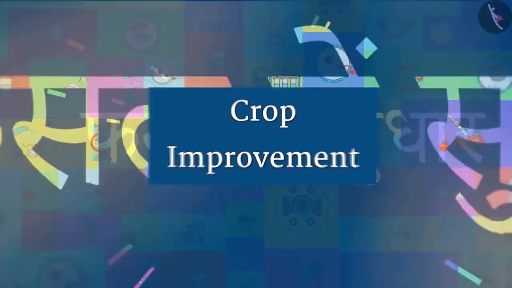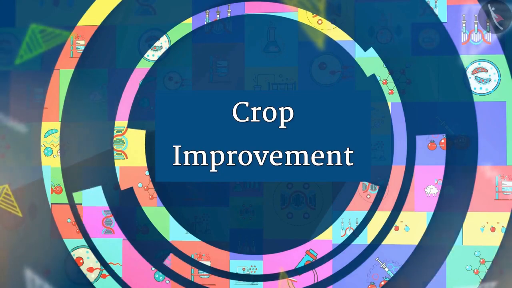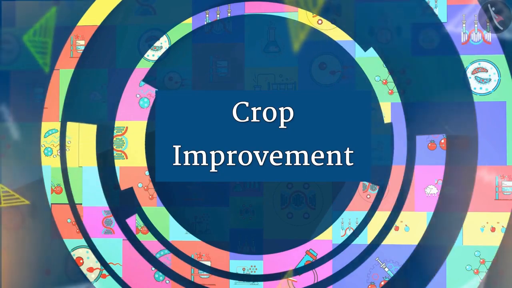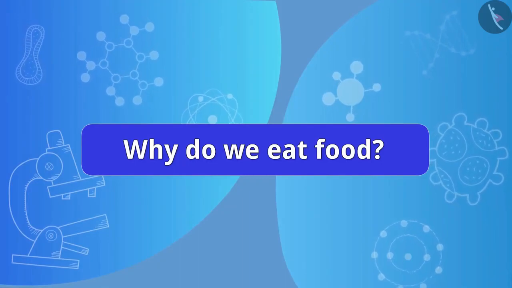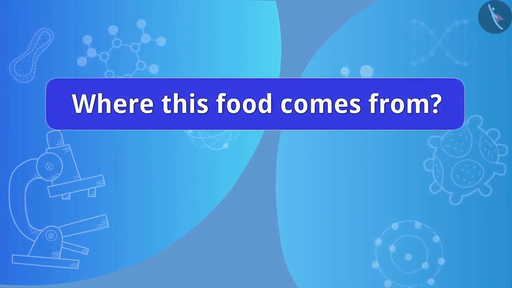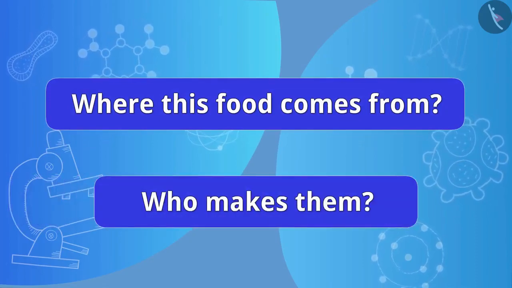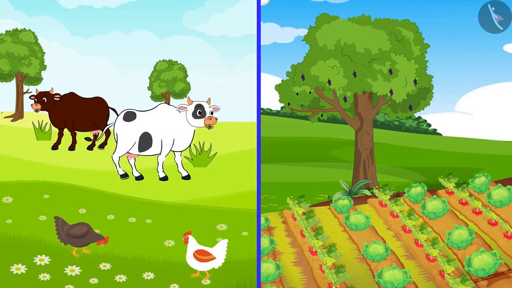Welcome. In this video, we will understand different methods to improve crops. Friends, why do we eat food? To get energy, right? But have you ever thought where this food comes from? Who makes it? Well, humans get food from trees, plants, and animals.